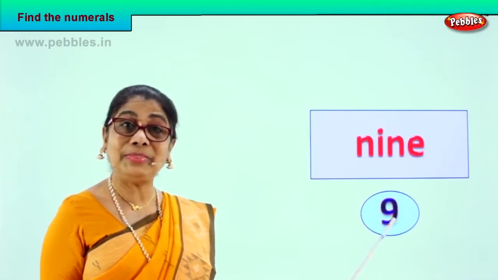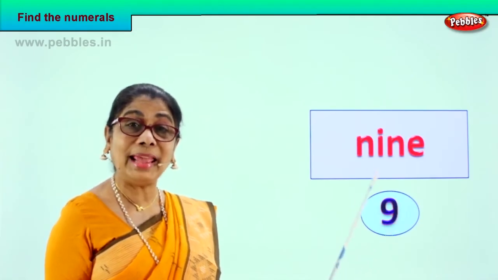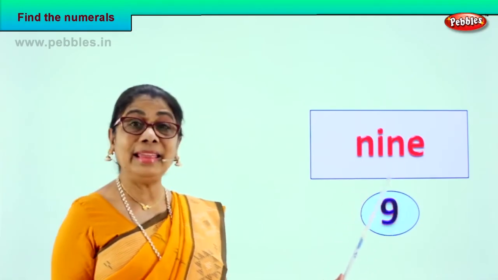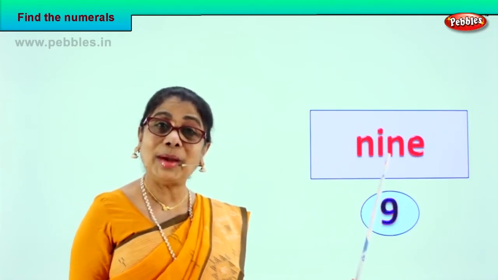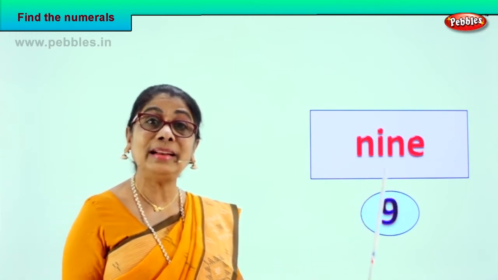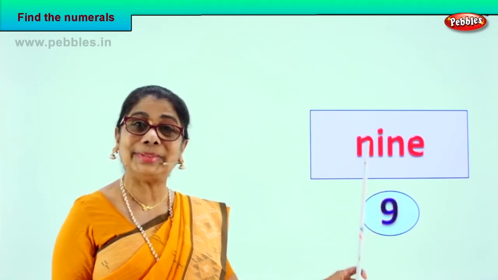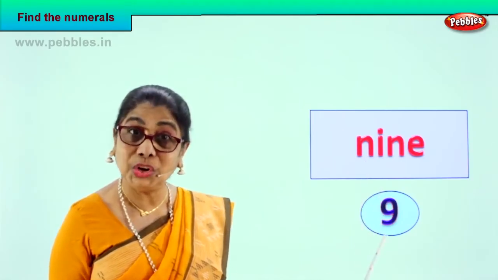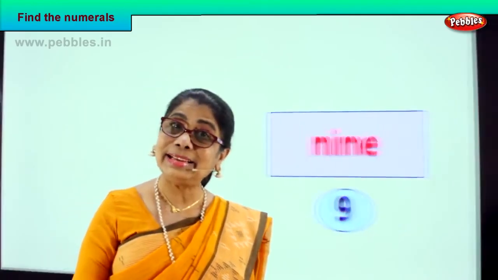What is the name of this number? What is the name of this numeral? N-I-N-E. So you learn the spelling, you learn to identify the name, and you learn to identify the numeral with the name, matching both. Yes? Very good. Let us take another exercise.